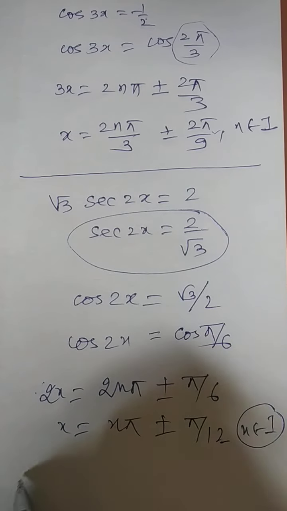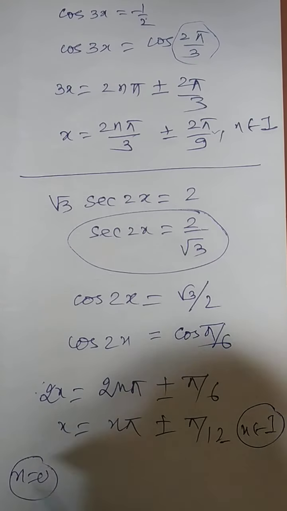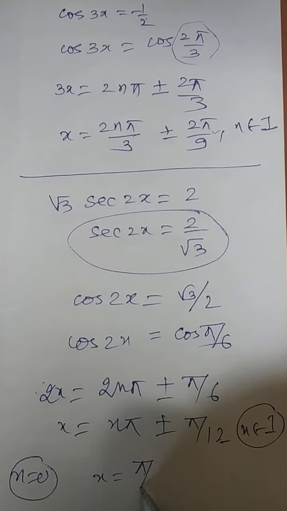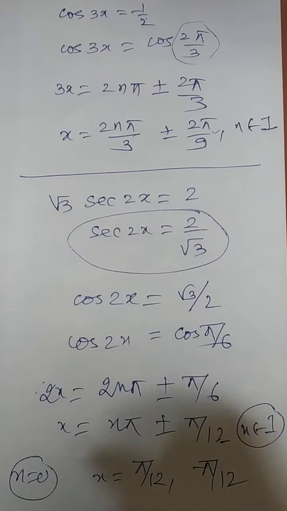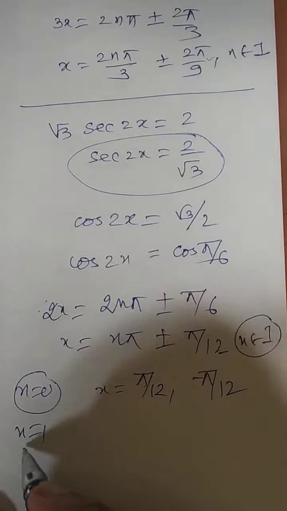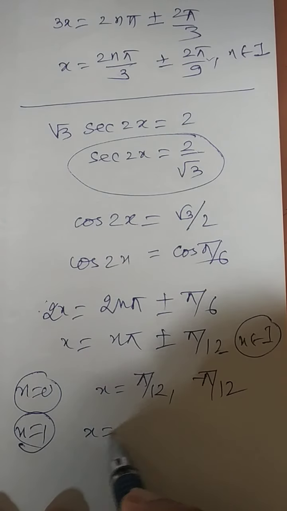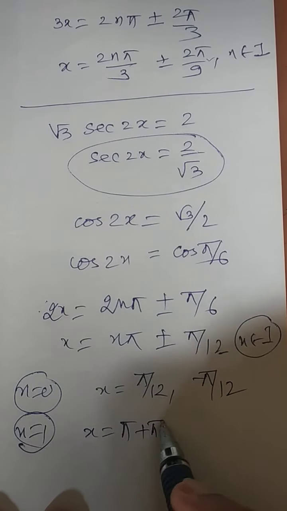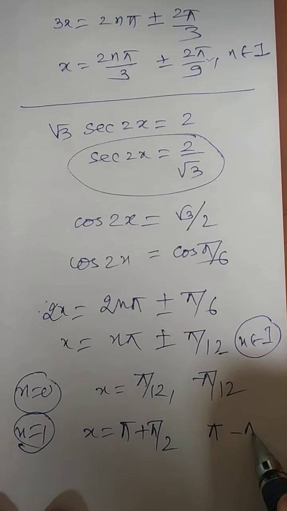Do you remember, whenever you take n is equal to 0, you will get two values: one is pi by 12 and another is minus pi by 12. Similarly, whenever n is equal to 1, then also you will get two values. How? x is equal to pi plus pi by 12, and pi minus pi by 12.